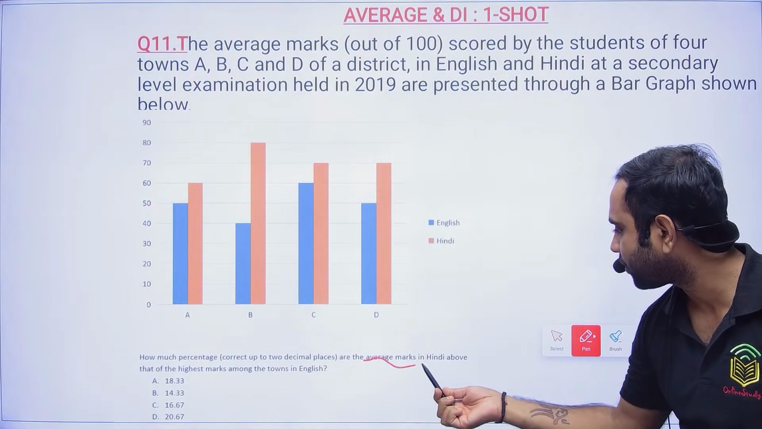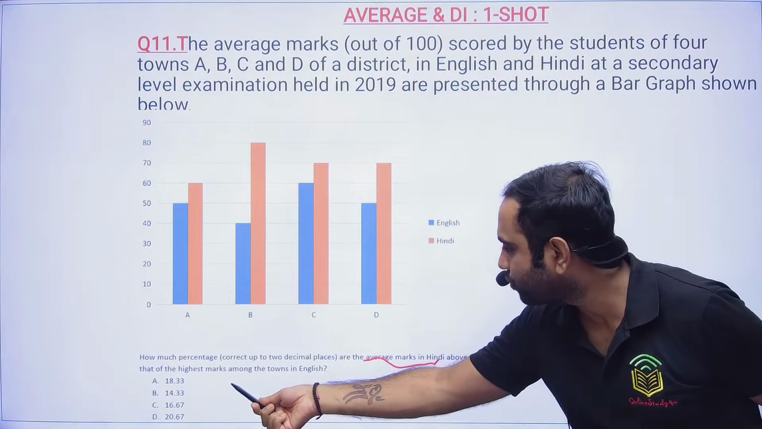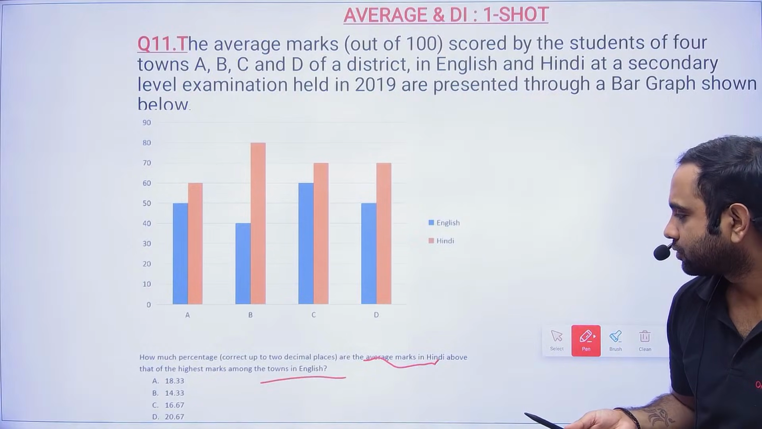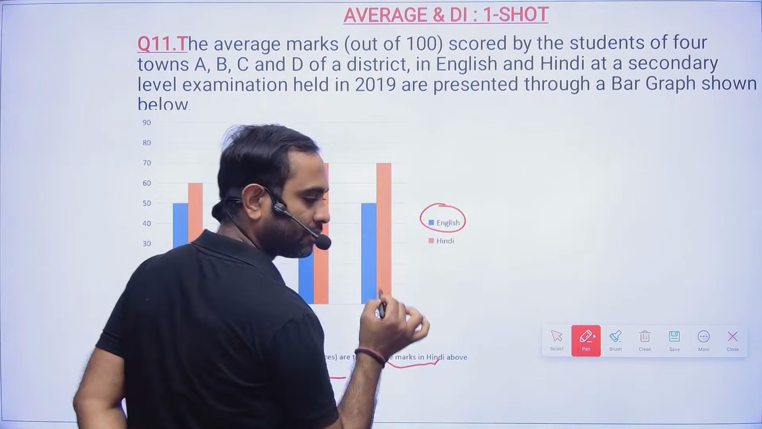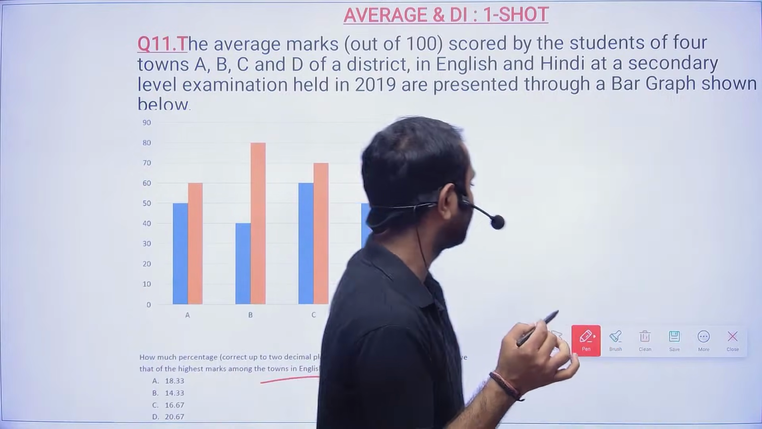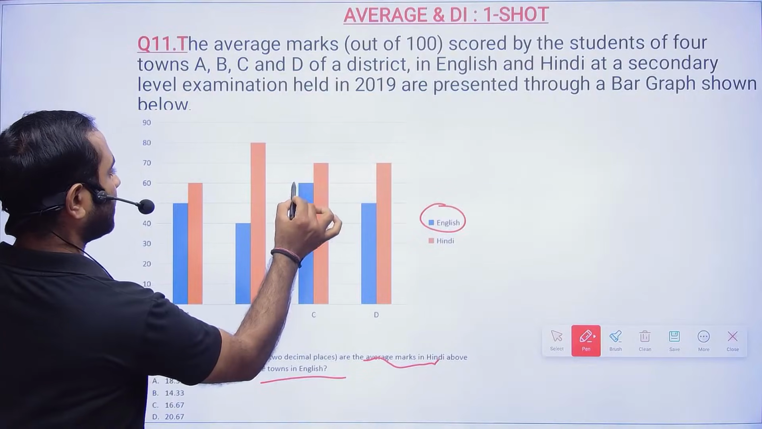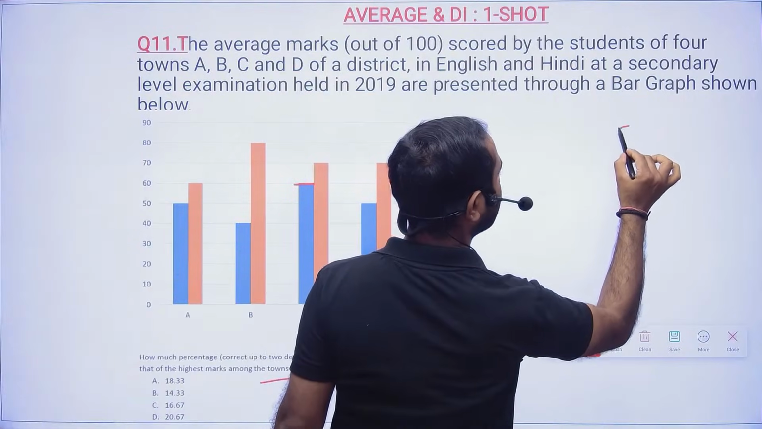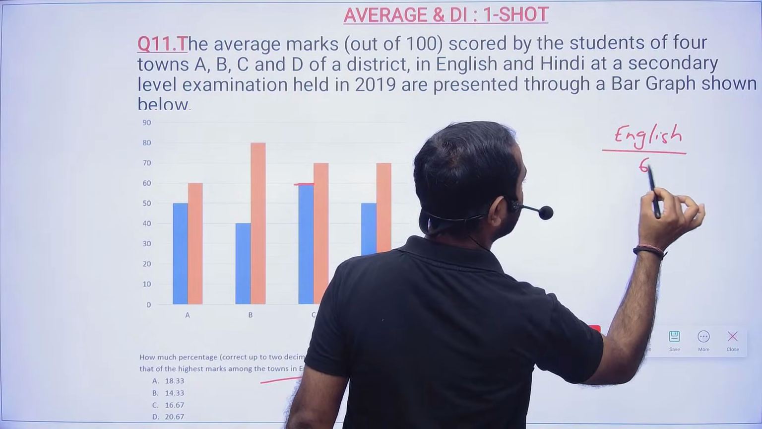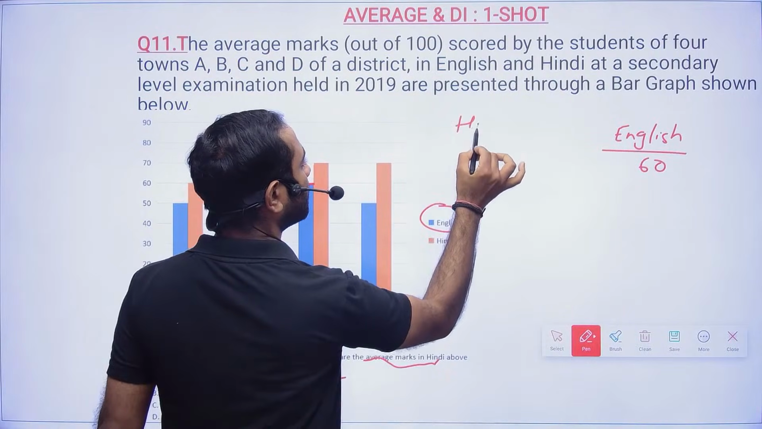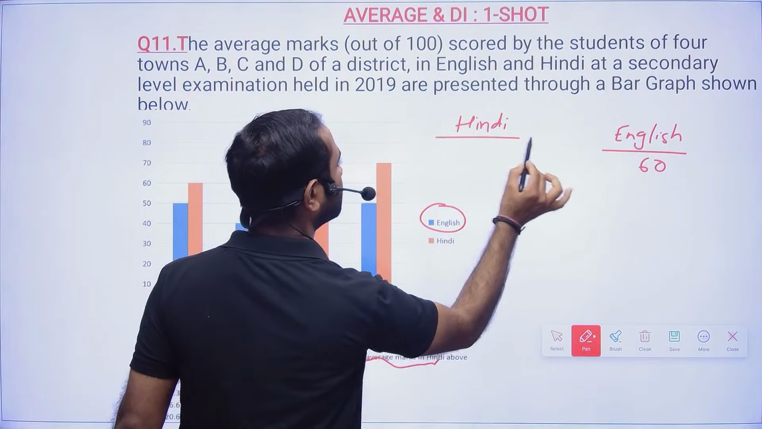So first you have to calculate the average marks in Hindi and the highest marks in English. In English, the blue one is English, right? So what is the highest marks in English? Here it is. Now in Hindi they are telling us to find out the average marks.